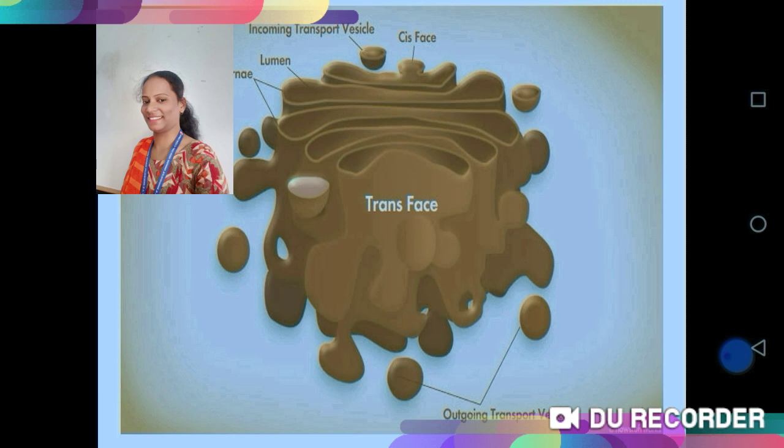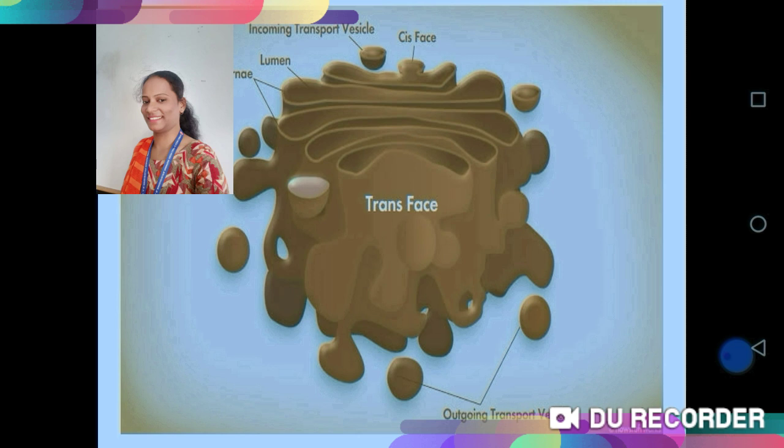Now I will tell you the main functions of the Golgi apparatus. The first function of the Golgi apparatus is secretion and packaging. That means it is involved in the secretion of polysaccharide in the case of goblet cells. It is also involved in the formation of collagen protein in connective tissues, and in the formation of some other proteins in the acinar cells of the pancreas.